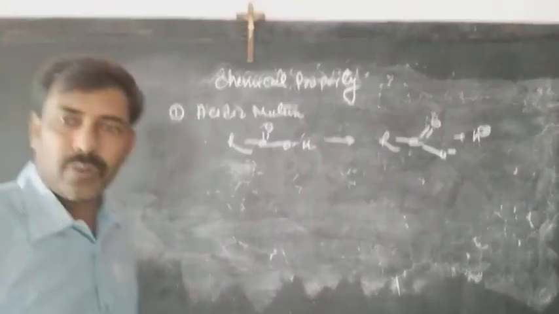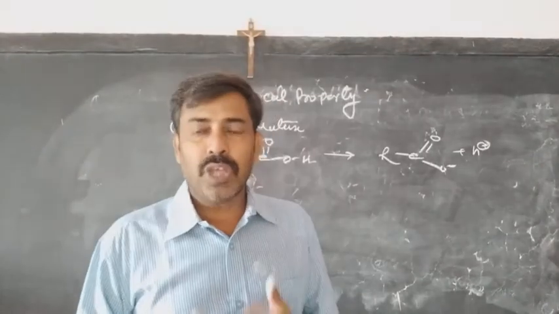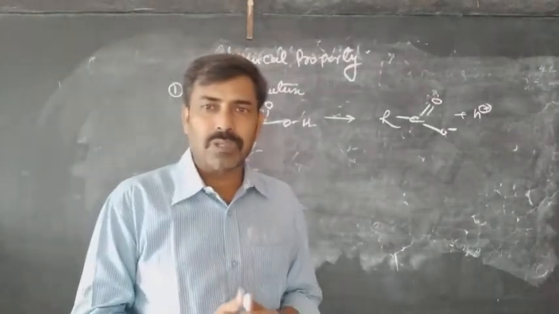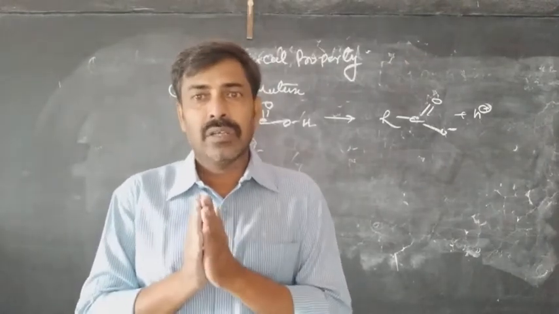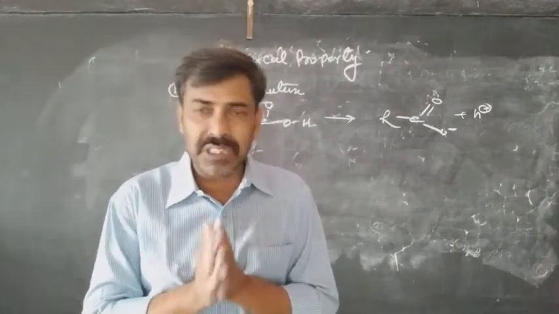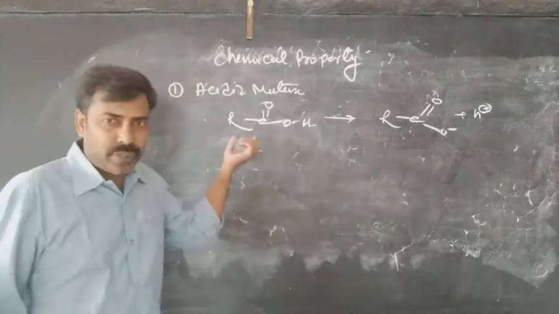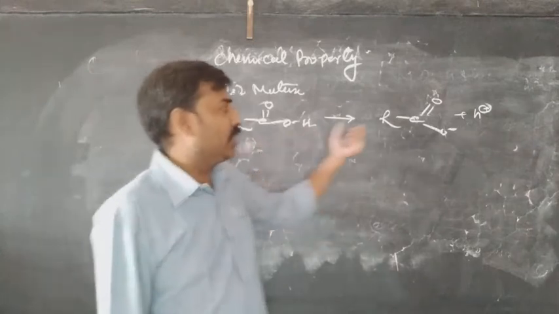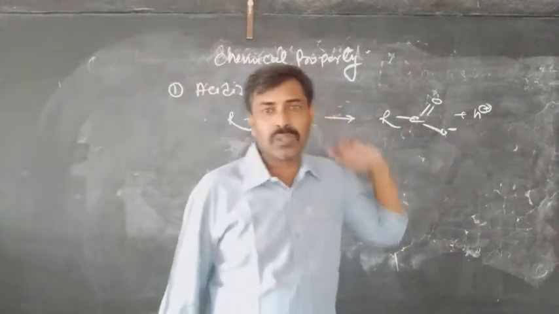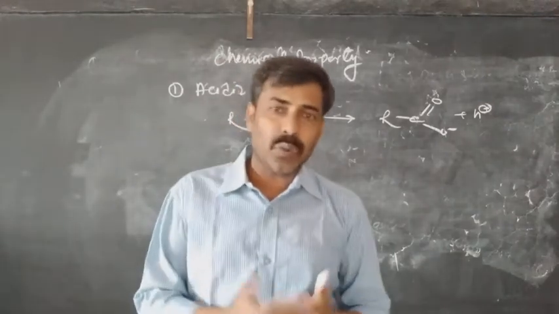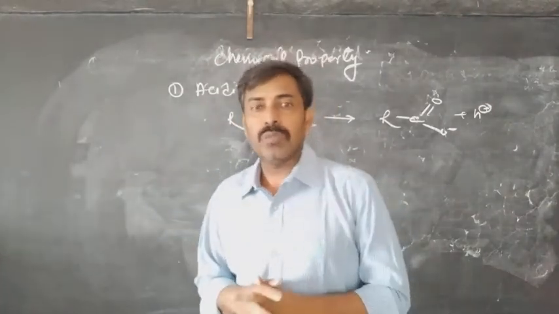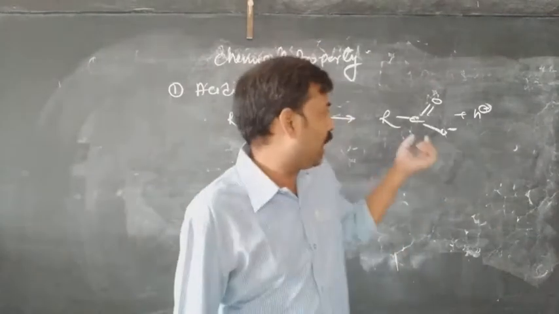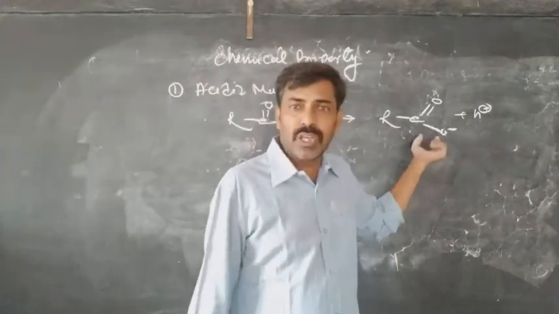Now we are going to study the chemical properties of carboxylic acid. We will start with the acidic nature. Here you can see RCOOH, the general carboxylic acid, which liberates an H+ ion along with the carboxylate ion. We say that the stronger acid is the one which has the more stable intermediate, that is the anion. And we have already discussed the resonance of the carboxylate ion.